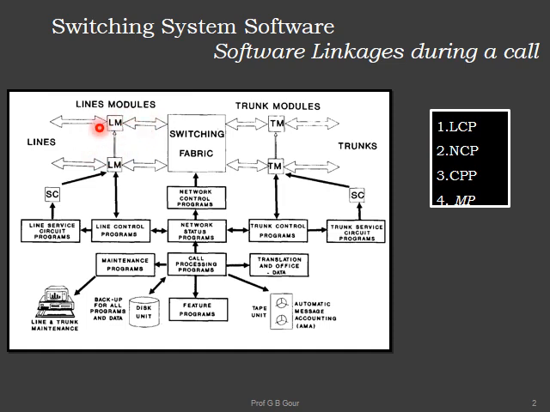Then his line is continuously tested or checked to assess that the call request made is genuine and not caused by a line fault. That will be done in the line module. As per the instructions, you can see the bidirectional connection between the LM and LCP. LCP, line control programs, which are in level 2, and LMs, which are in level 1, are instructed by these LCPs. According to this, line modules assess the incoming call request.